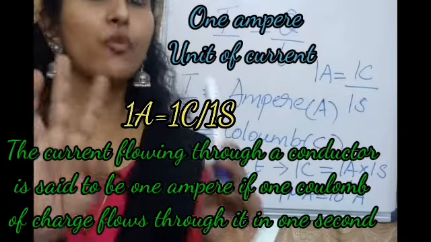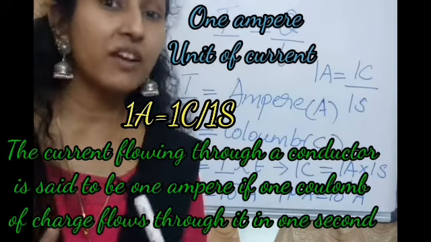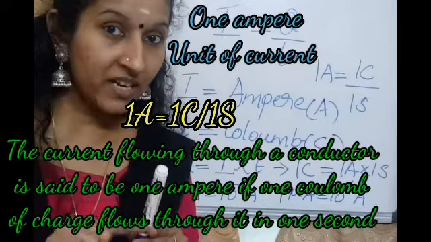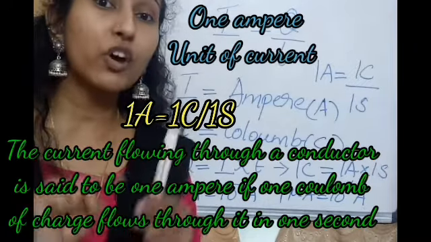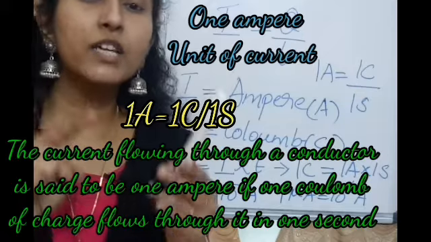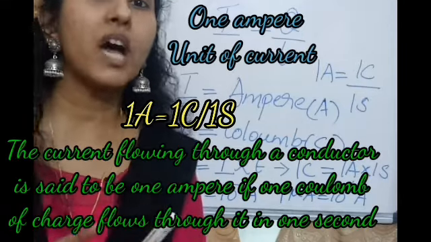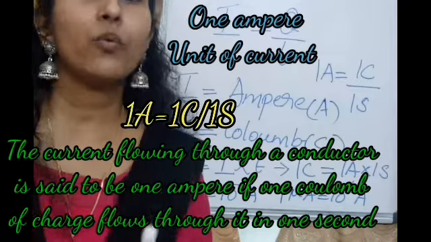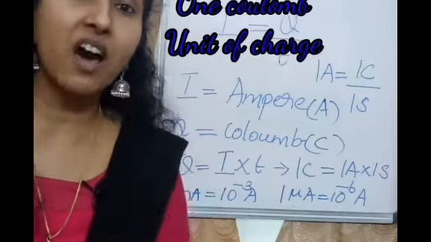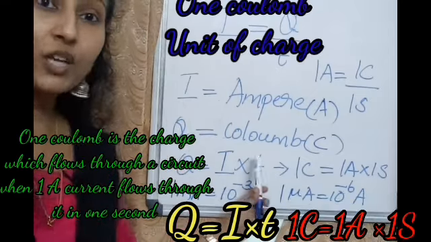1A equal to 1C by 1S. What it means? 1A is the unit of current. The current of the circuit is said to be 1 ampere if 1 coulomb charge flows through the circuit in 1 second. In that way, we define the unit of charge, 1C, Q equal to I into T.